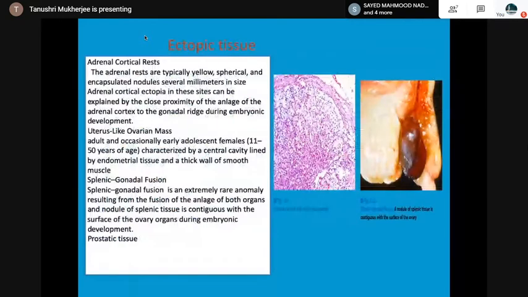Then the ectopic tissues, some adrenal cortical rest, then it can have uterus-like ovarian mass or a splenic gonadal fusion, which is a rare anomaly, fusion of both organs, and nodule of splenic tissue is contiguous with the surface of the ovary, and some prostatic tissue can also be found.